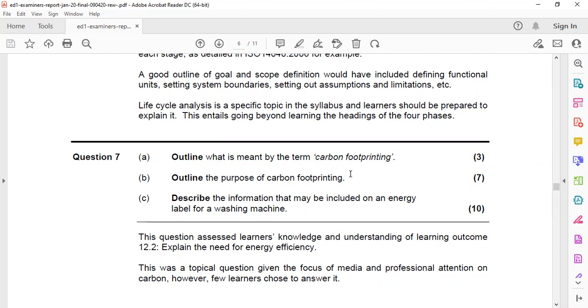Outline the purpose of carbon footprinting. Carbon footprinting is for climatic impact assessment. It is rarely used, and it helps in identifying the company's production strategies, identifying the contribution to social responsibility, how it can be reported, and what the reporting purposes are to the government.